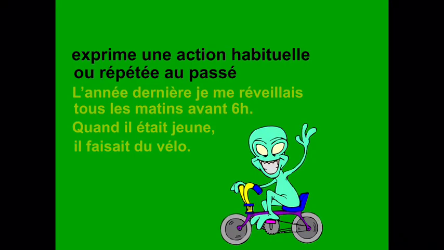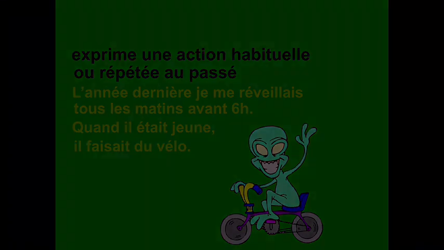L'autre usage de l'imparfait est exprimer une action habituelle ou répétée. Par exemple, l'année dernière, je me réveillais tous les matins avant 6 heures. Ici, dans cet exemple, tous les matins indique une action répétitive. L'autre exemple, quand il était jeune, il faisait du vélo. When he was young, he used to ride a bicycle.